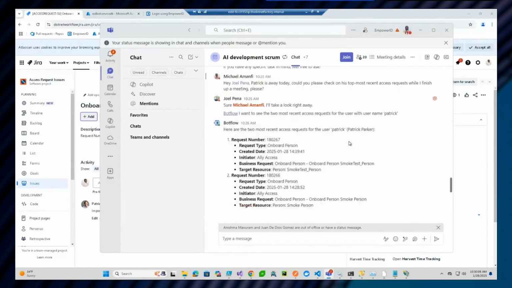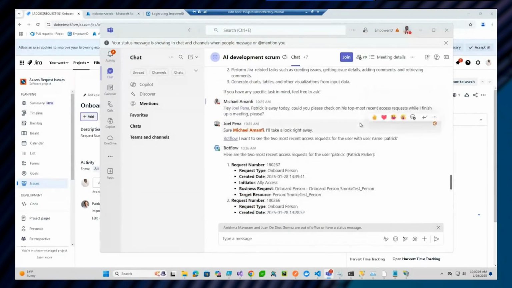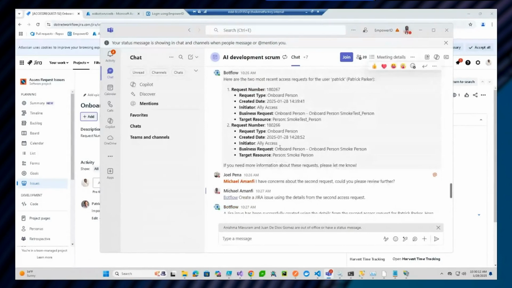If you look at the conversation, it's obviously a natural conversation we're having here. And when my colleague Joel expressed concern with the second access request, I did not give any specific details about that request. In terms of the agent going to create the JIRA issue, I simply said it should use the details from the second request. And he knew exactly what I was referring to.